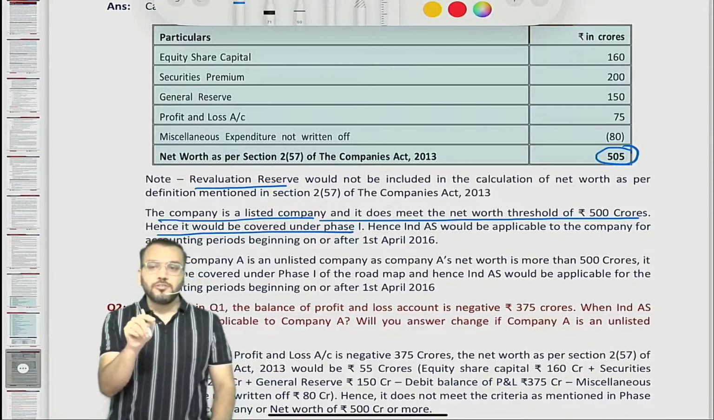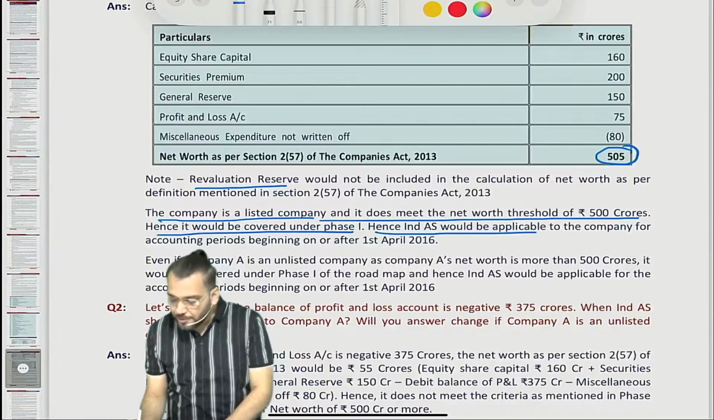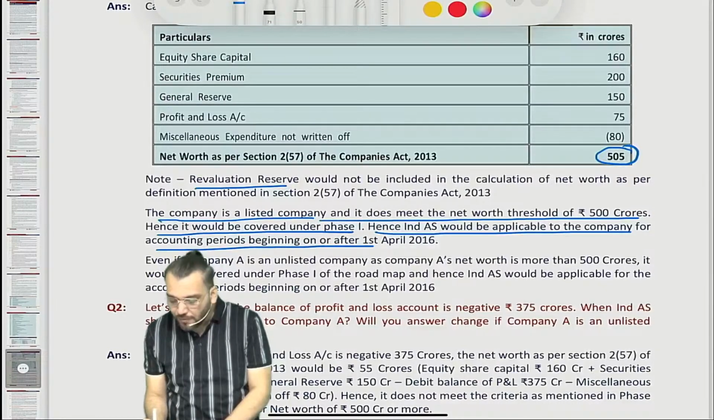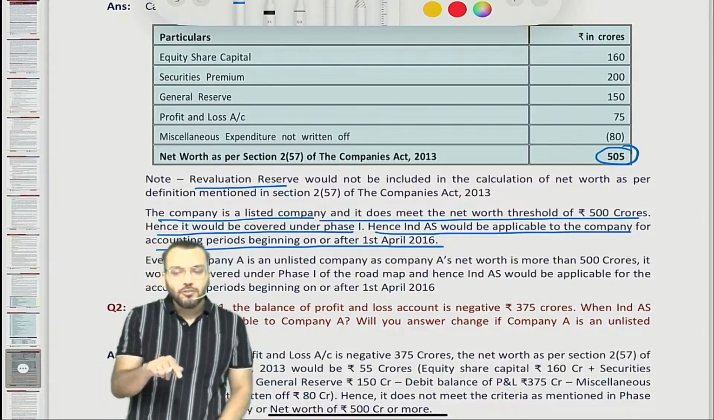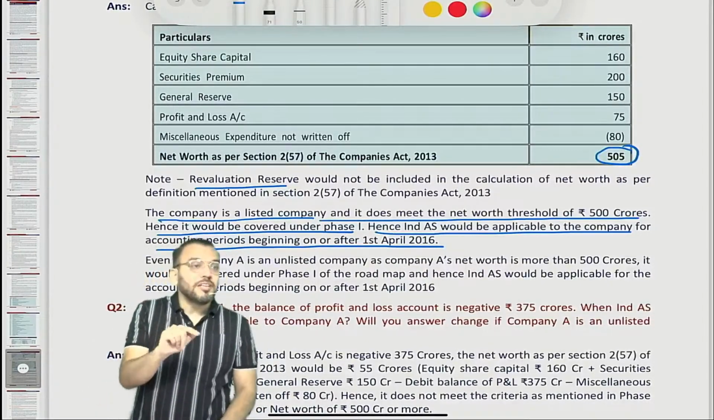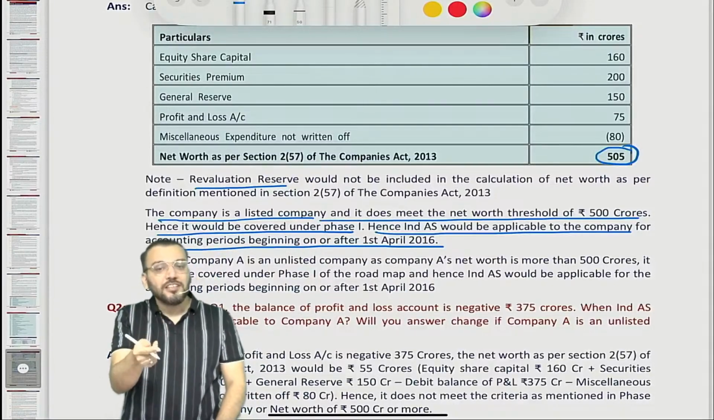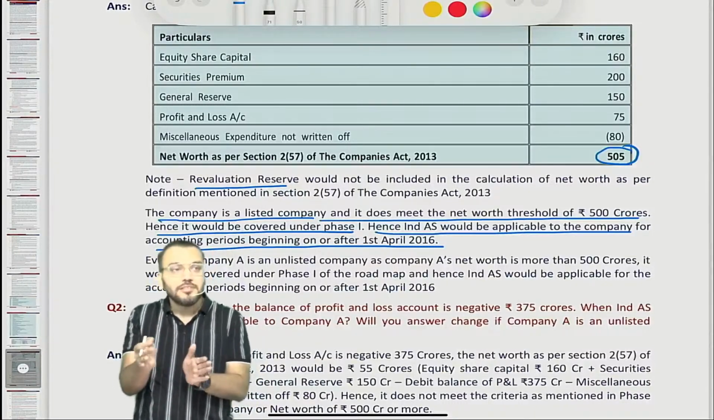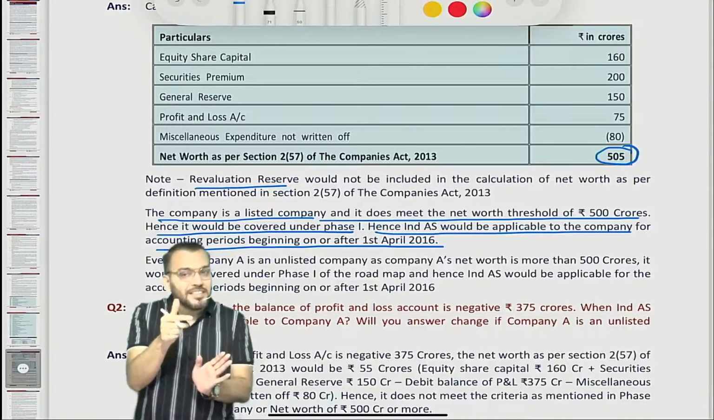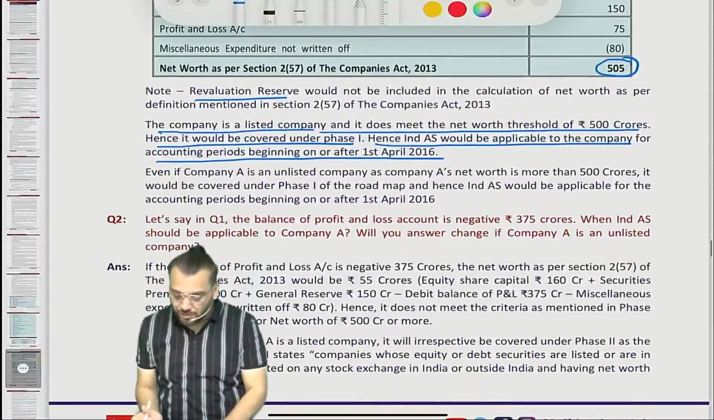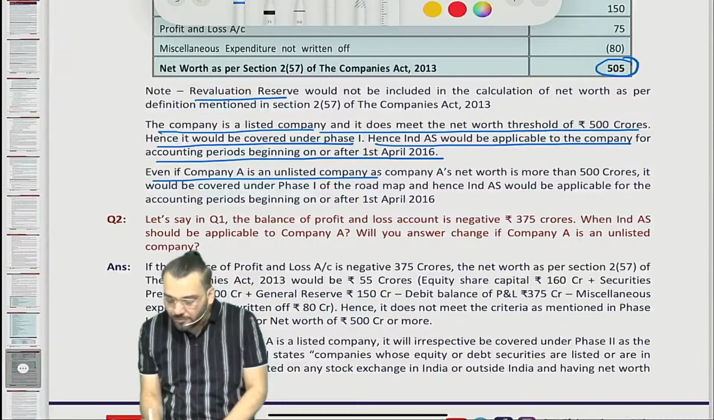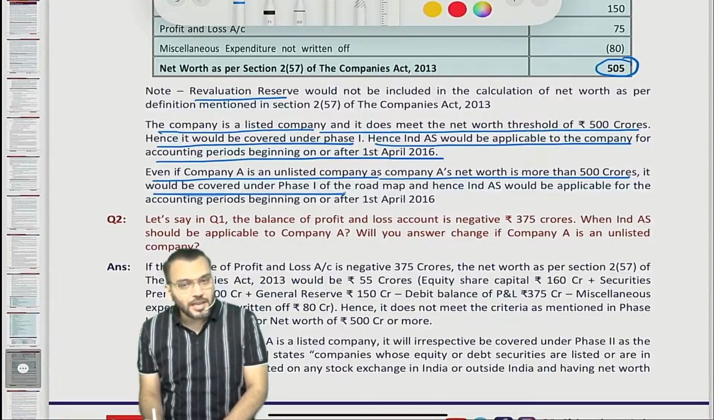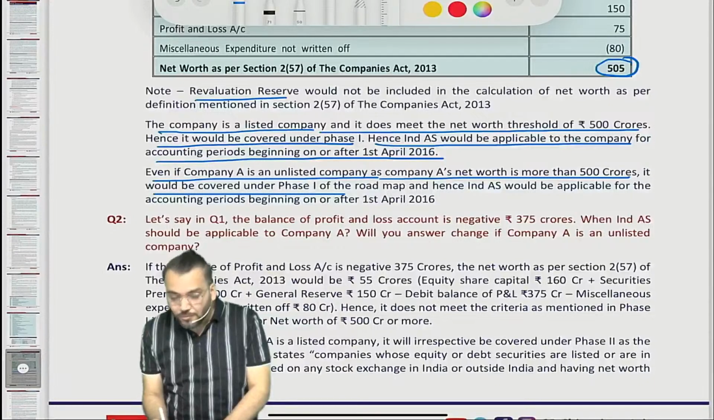Phase 1 means from 1st April 2016. Hence, Ind AS would be applicable to the company for the accounting period beginning on or after 1st April 2016. The second question: if it is an unlisted company, then which phase will it be covered under? Even though it is an unlisted company, it will be covered under phase 1 only, because for listed and unlisted companies, the net worth threshold is the same under phase 1. So as company A's net worth is more than 500 crore, it would be covered under phase 1, and therefore Ind AS will be applicable from the period beginning on or after 1st April 2016.